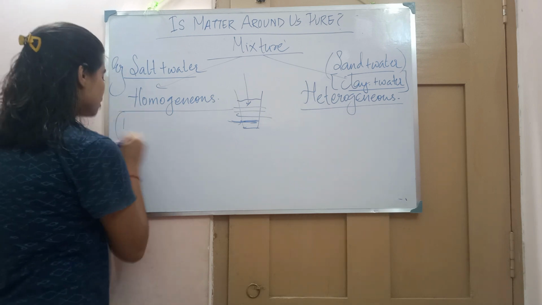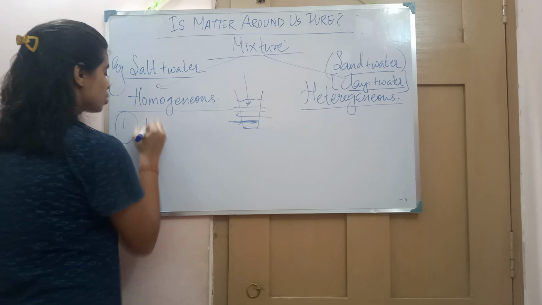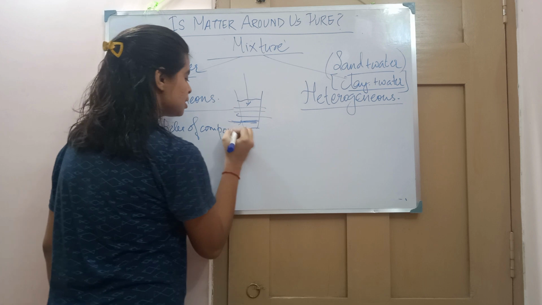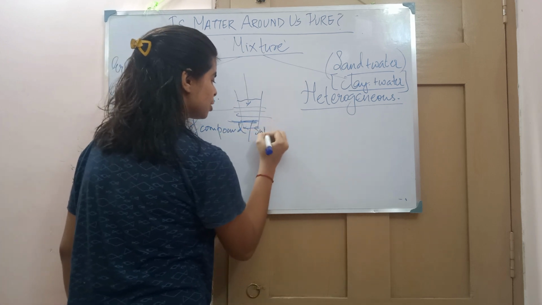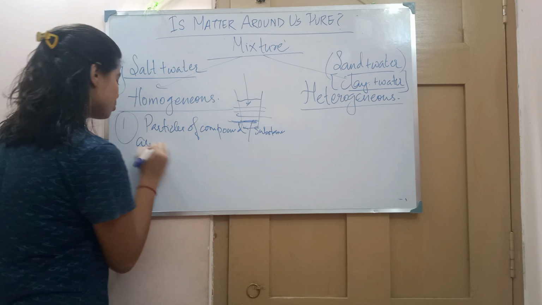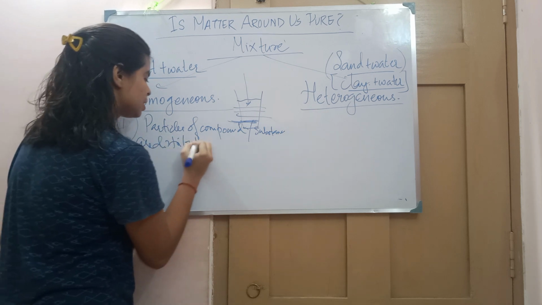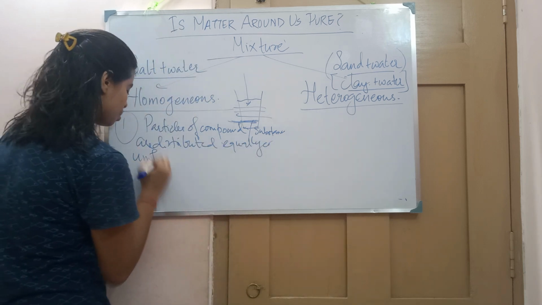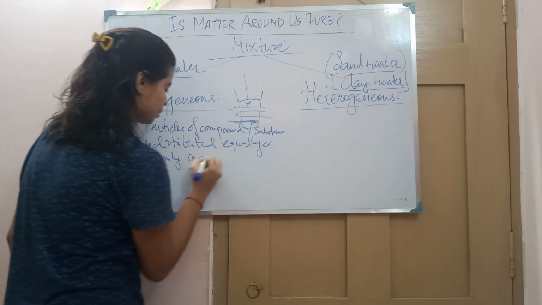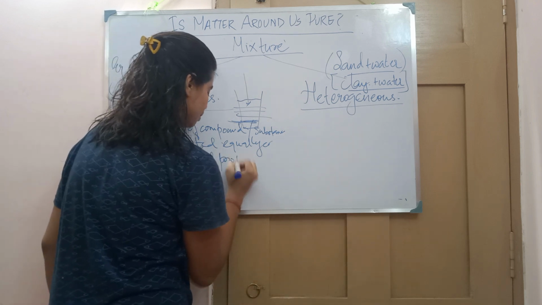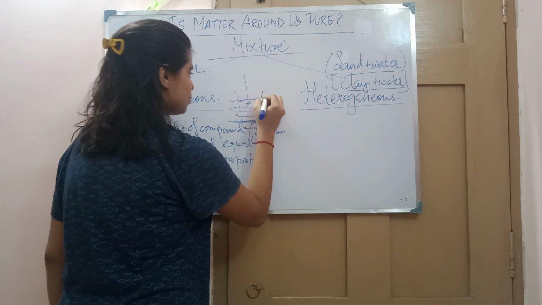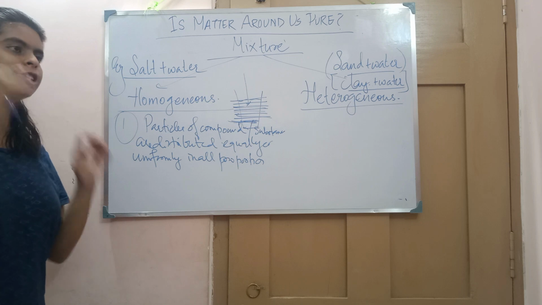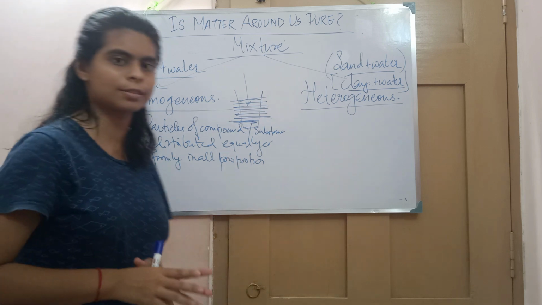So in a homogeneous mixture, the particles of a compound or any pure substance you take are distributed equally or uniformly in all proportion. You will find the same saltiness. Take the water from each layer and in each layer you will find the same proportion of saltiness.